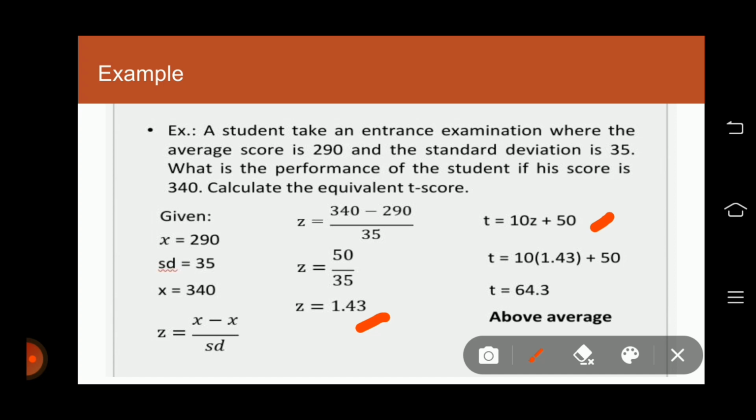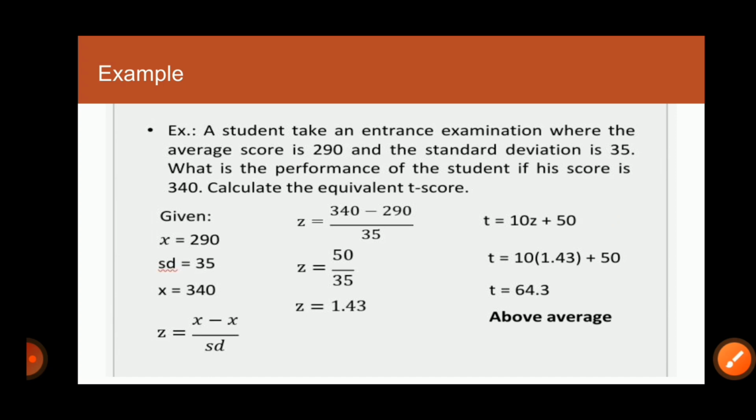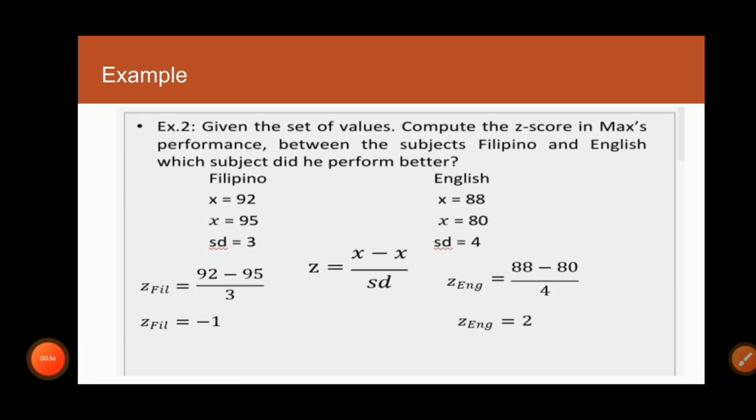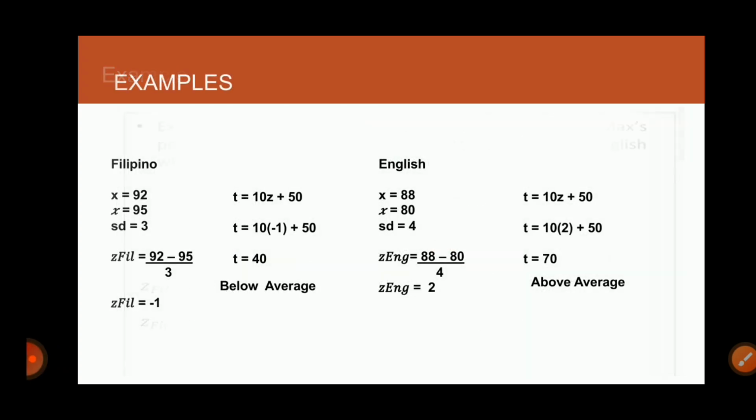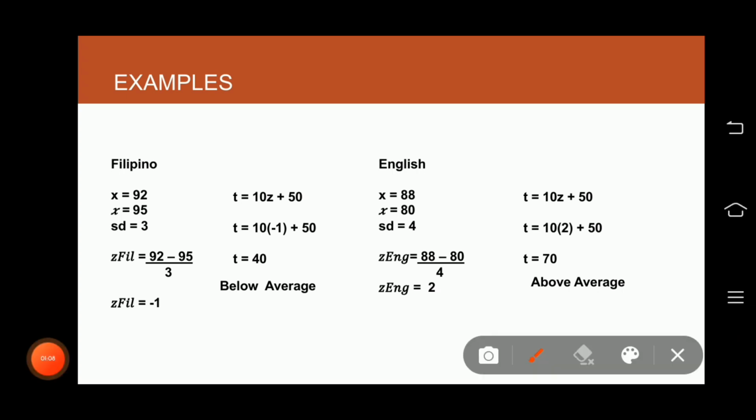Here are some more examples. There is a given set of values. How are you going to get the t-score? As you can see, the z-score is already given here.